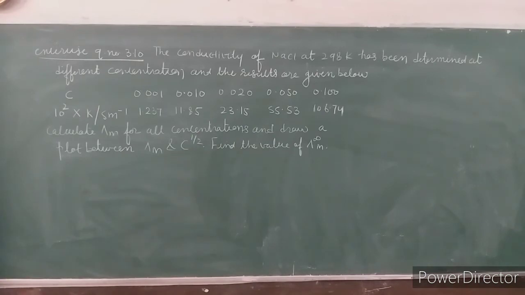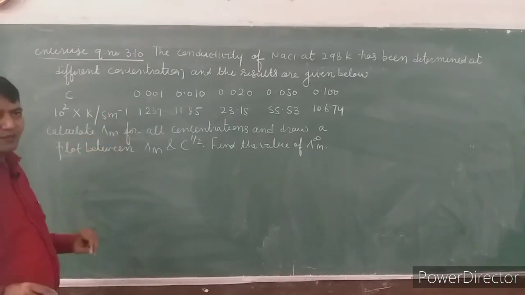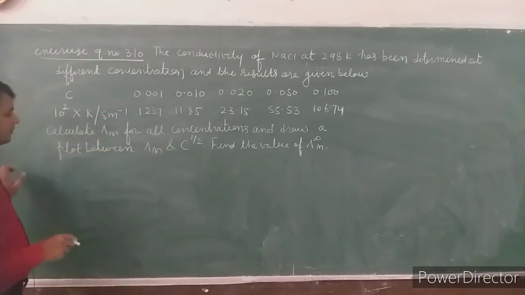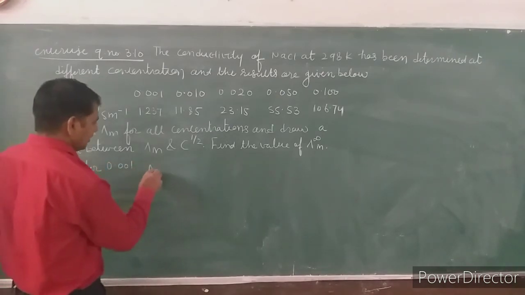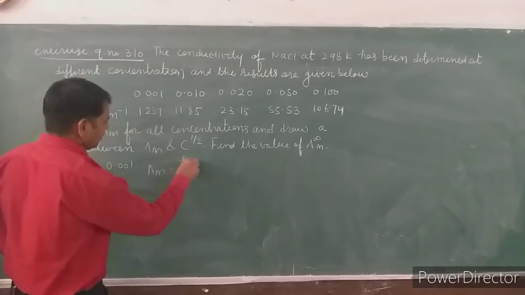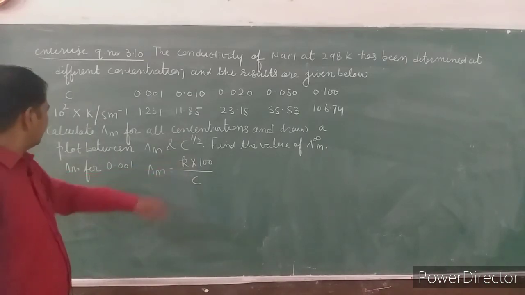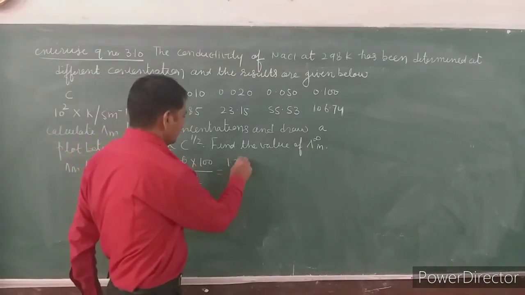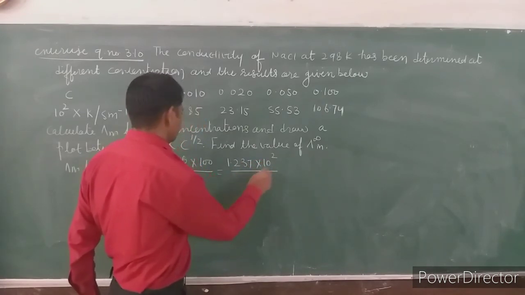Now look here, unit has been given Siemens per meter inverse. First calculate lambda m for 0.001. The formula is lambda m equals kappa into 1000 upon C, concentration. Put the value of kappa here, it will be 1.237 into 10 to the power 2 upon concentration.